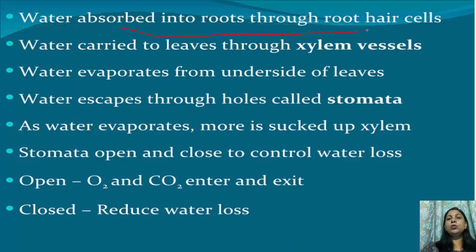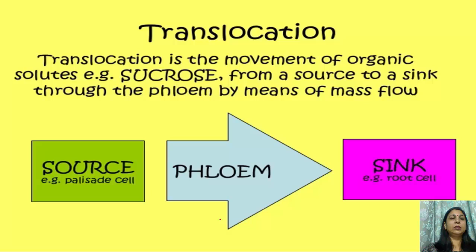Now this is the sequence. Water absorbed into roots through the root hair cells. Water carried to the leaves through xylem vessels. Water evaporates from the underside of the leaves. Water escapes through holes called stomata, and this process is transpiration. As water evaporates, more is sucked up by xylem. Stomata open and close to control water loss. Open, oxygen and carbon dioxide enter and exit. Closed, reduces the water loss. This is the sequence in the movement of water and minerals in the plant.